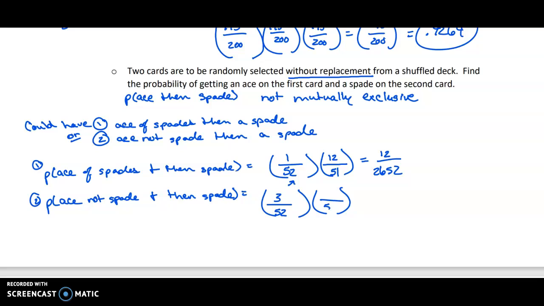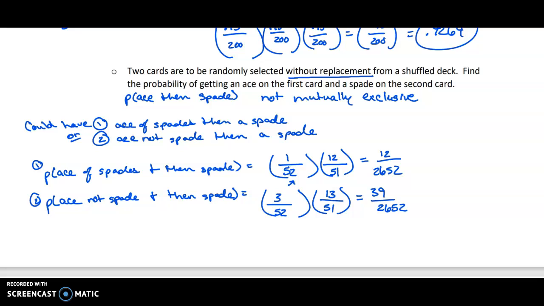Now I'm down to 51 cards that are available. I chose something that's not a spade here. How many spades are in my deck? I have 13 spades in my deck. So if I multiply this together, it's going to be 39 out of 26/52.